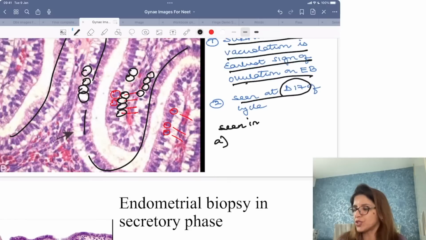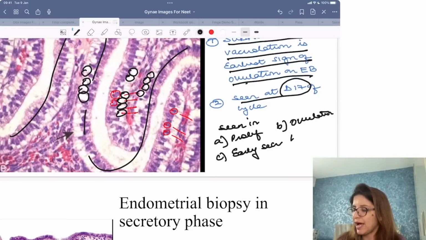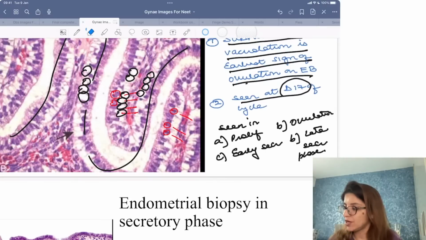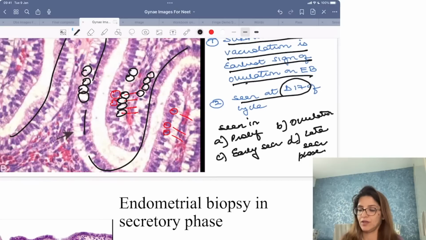seen in, and the options given to you are proliferative phase, at the time of ovulation, in early secretory phase, and in late secretory phase. So option A is proliferative phase, option B at the time of ovulation, option C early secretory phase, option D late secretory phase. What are you going to mark the answer as? A, B, C or D? I am waiting for your answers in the chat box. What will you mark the answer as? A, B, C or D?